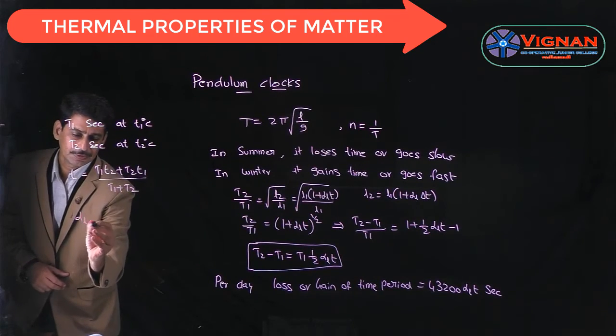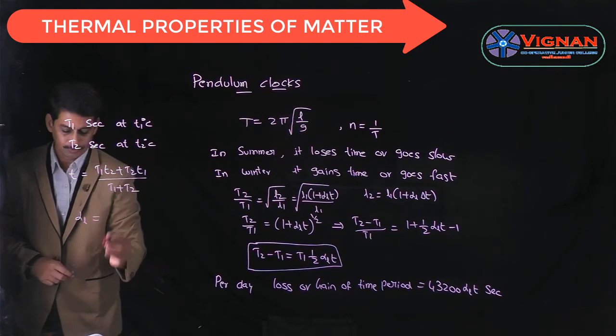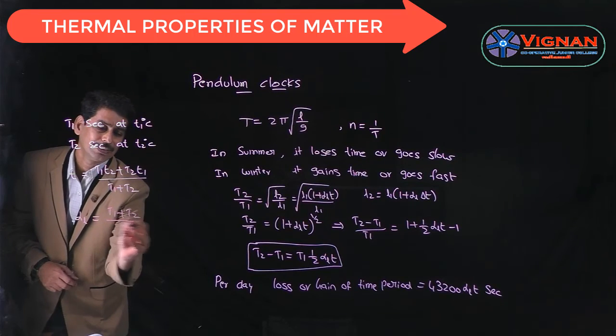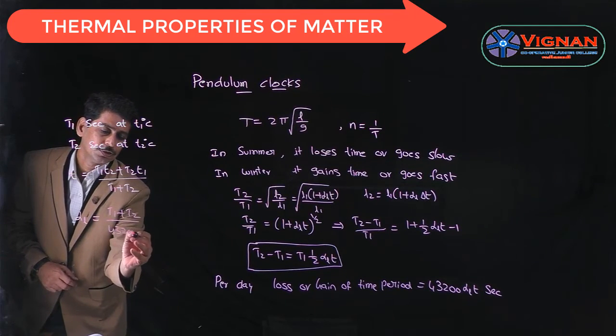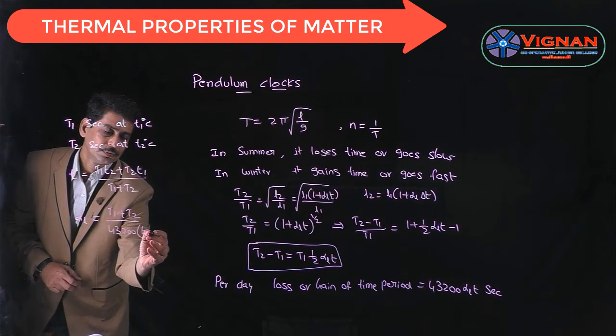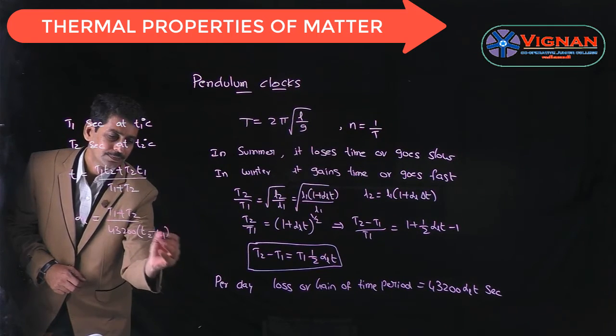Coefficient of linear expansion is given as alpha L is equal to T1 plus T2 divided by 43200 into T2 minus T1.